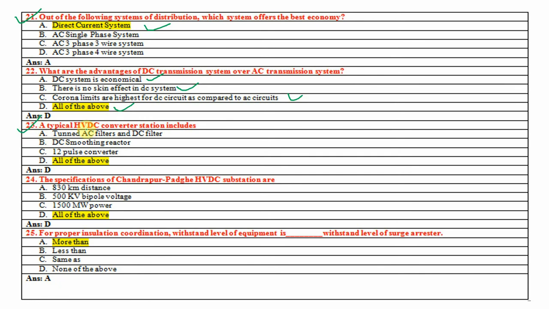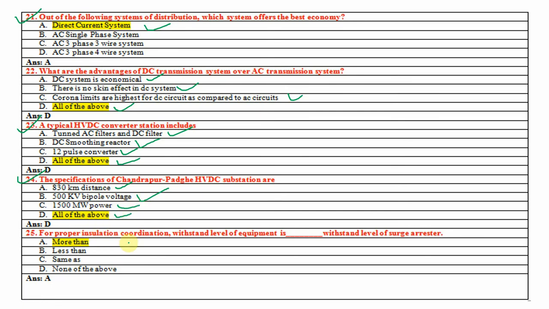Now 23rd question. A typical HVDC converter station includes tuned AC and DC filters, DC smoothing filters, or we can say DC smoothing reactors, and 12 pulse converters. So all these components are present. So all of them. Now next, the specifications of Chandrapur Padge HVDC substations are: distance between Chandrapur and Padge is 830 kilometers, so it is correct. 500 kV bipolar voltage, it is also correct. Power carrying capacity 1500 megawatt, so it is also correct. So all of the above.